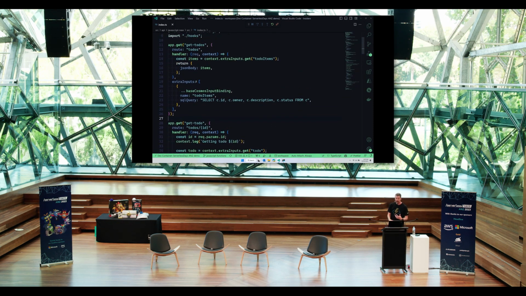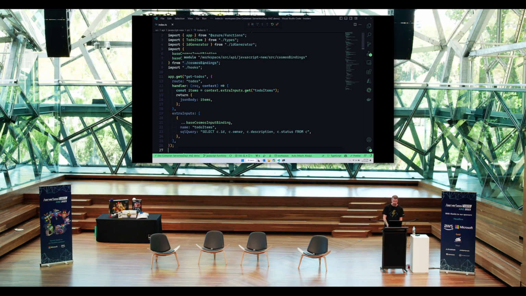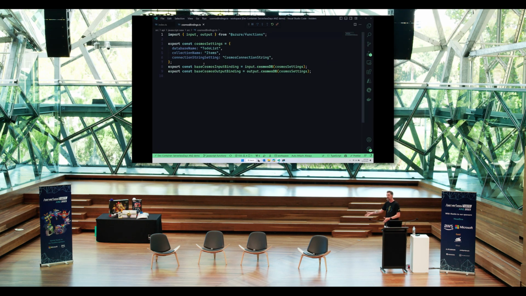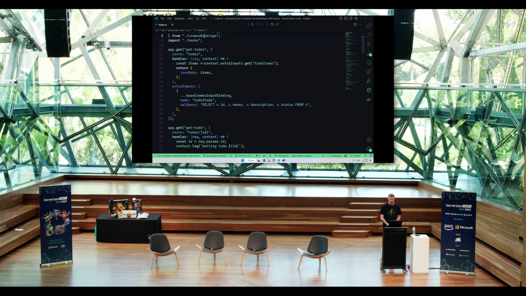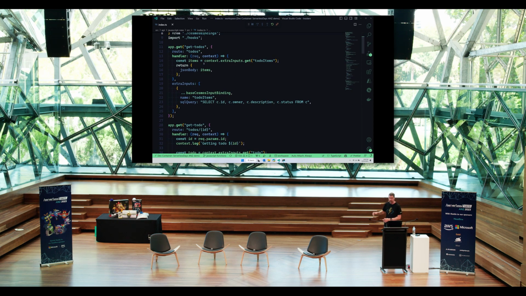Now, I am using a slightly different pattern because I need to provide extra bindings. This isn't just input and output HTTP bindings. I'm also adding things like the Cosmos input binding. So I've defined that in a separate file, so that this is then a consistent binding I can use in multiple locations. I provide the base bit of Cosmos connection information, the to-do list, so the name of the database, the container, the connection string, stuff like that. And then I create input and output bindings off that. And then where needed, I can add additional information, such as the name of that to be exposed inside of the function invocation. In this first case, it's going to be performing a SQL query against that to get the data back.